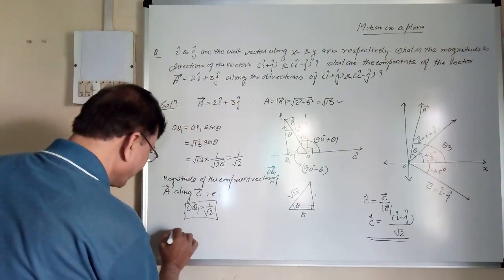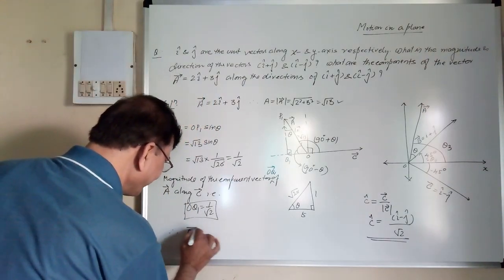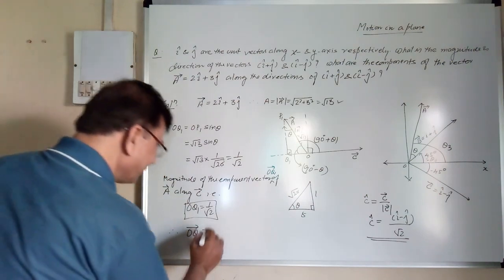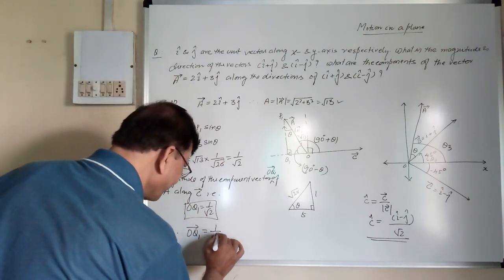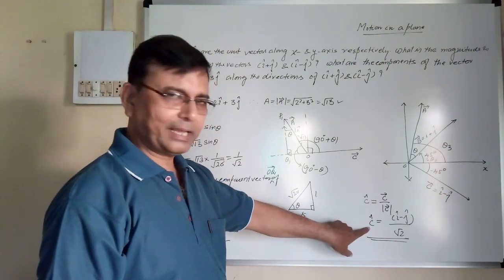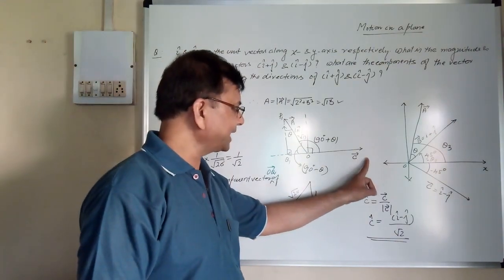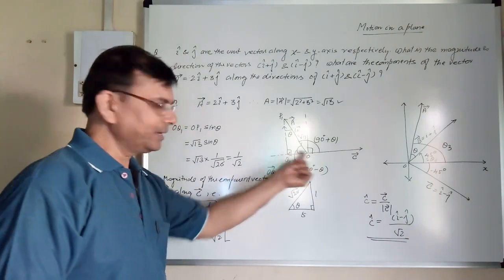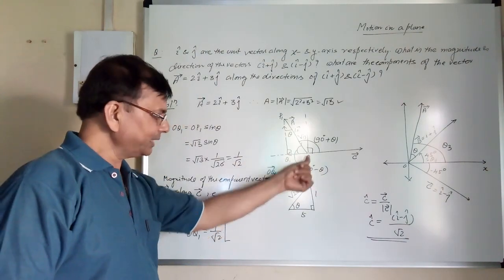So therefore OQ1 vector is equal to magnitude 1 upon under root 2 multiplied by negative of C unit vector, because actually the direction of the component is along this.